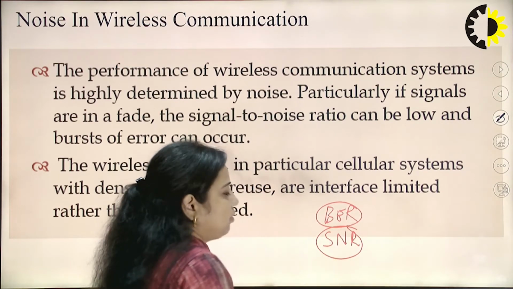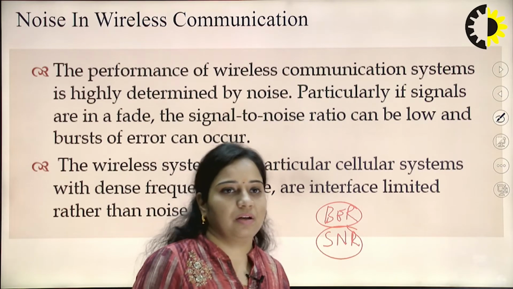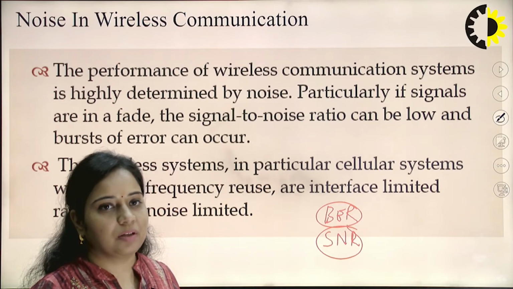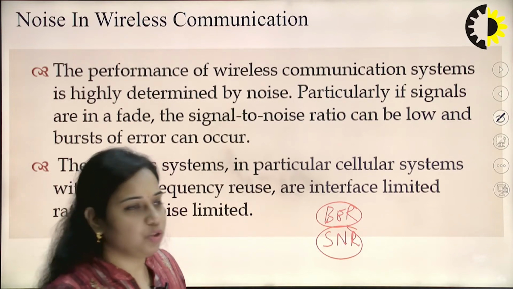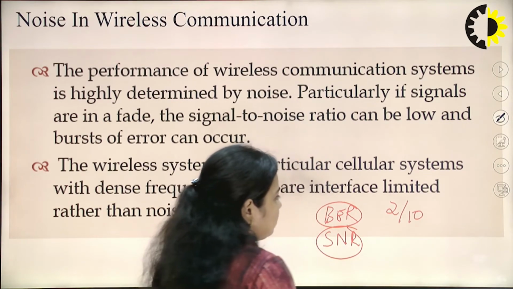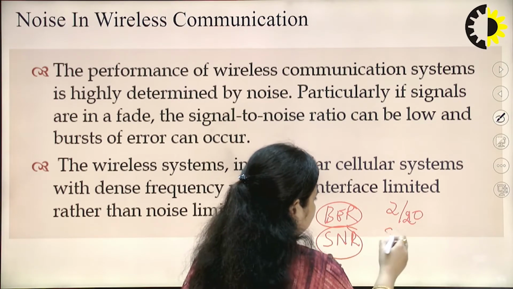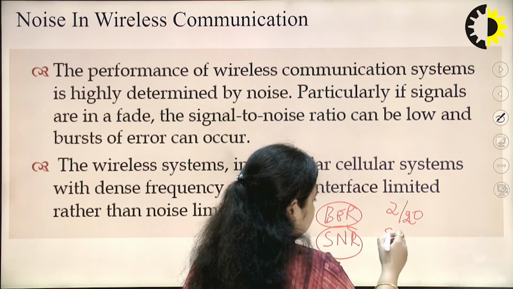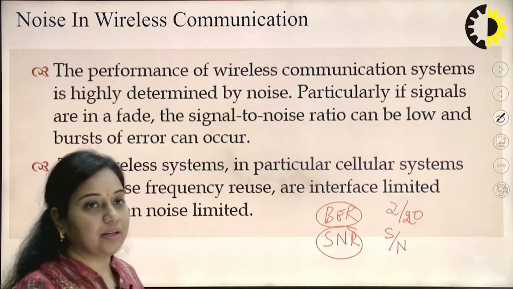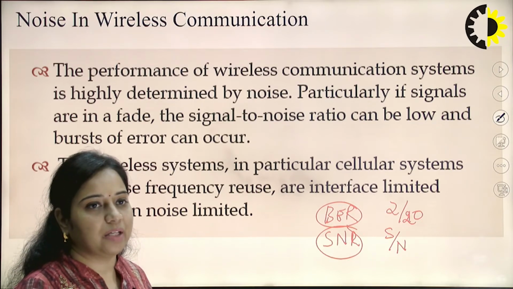So, what is bit error rate? Let us say I have transmitted 20 bits and somehow we could find out that 2 bits are corrupted. So, that means the bit error rate will be 2 divided by the number of bits in the data. Let us say we have taken 20 bits. So, this is the bit error rate, whereas in case of signal to noise ratio we have to calculate the signal power to the noise power at the transmitter and at the receiver both sides, that is signal to noise ratio at the input and signal to noise ratio at the output.